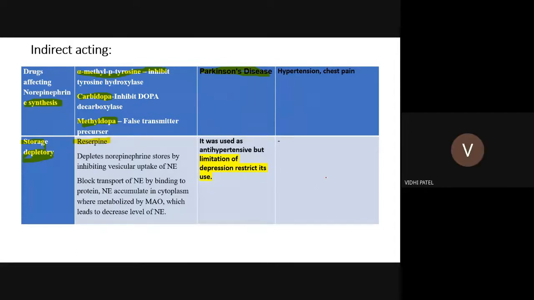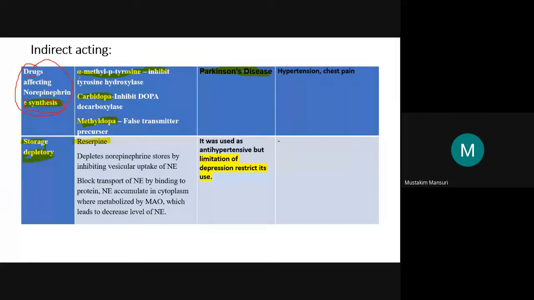Okay. Alpha 2 agonist that is useful in the treatment of hypertension. Salbutamol. Beta 2 agonist. Will it be used majorly in asthma or for hypertension? Asthma. So if I have to write the pharmacological actions, how will I write it? Bronchodilation. Bronchodilatory effect. Okay, good. So next, in continuation, indirectly acting drugs which affect the norepinephrine synthesis.